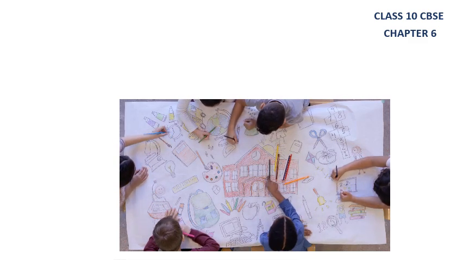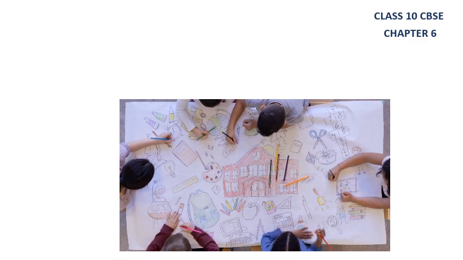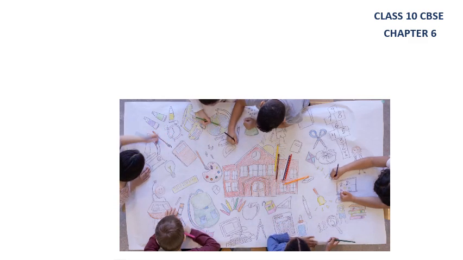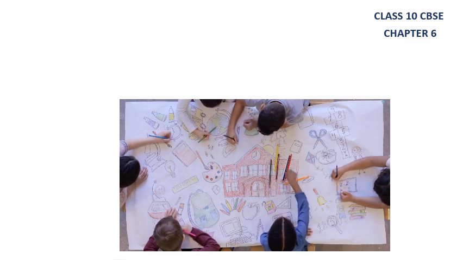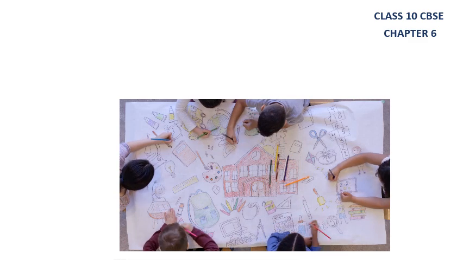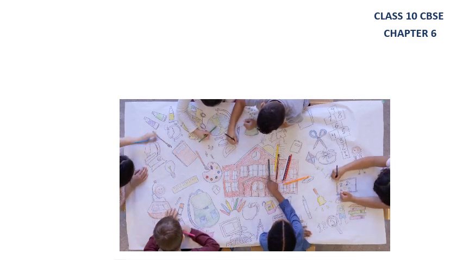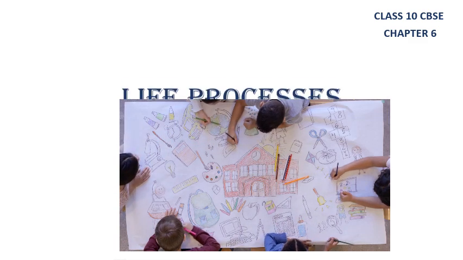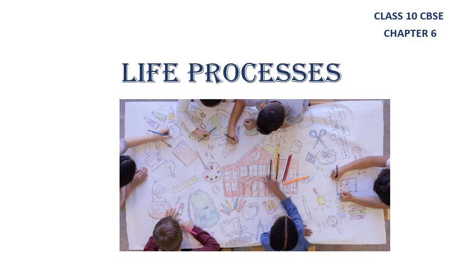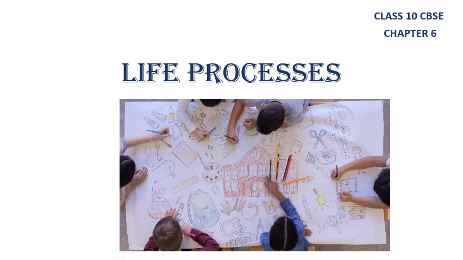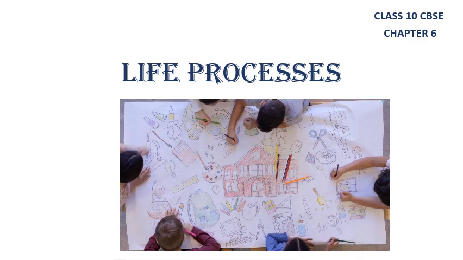And our body also has a nervous system. It is helpful to control and coordinate. We also grow and move from one place to another. So there is another important process, reproduction. These are all the different processes which take place in our body, and those processes are called life processes. Got it? The lesson which I am going to teach you is about life processes. Come, let us move on to the next slide.